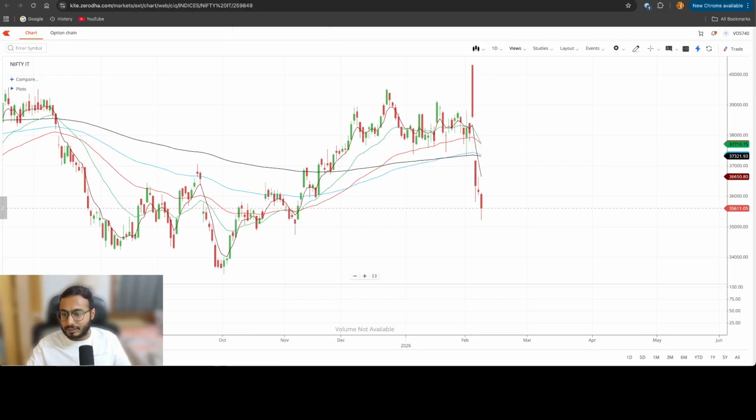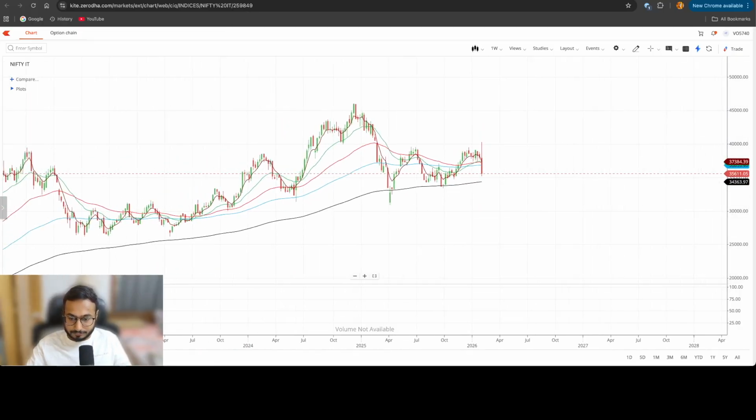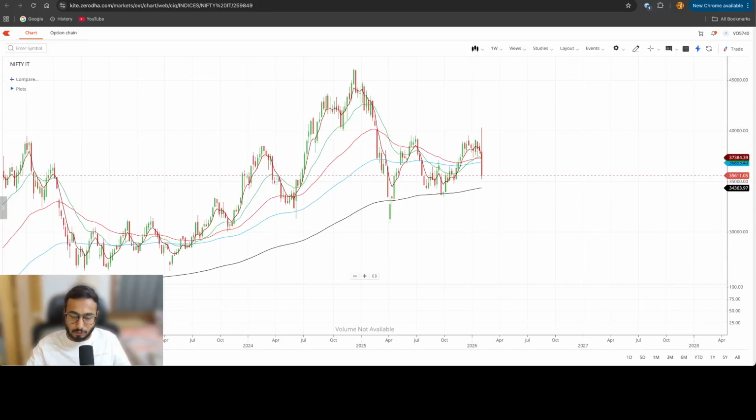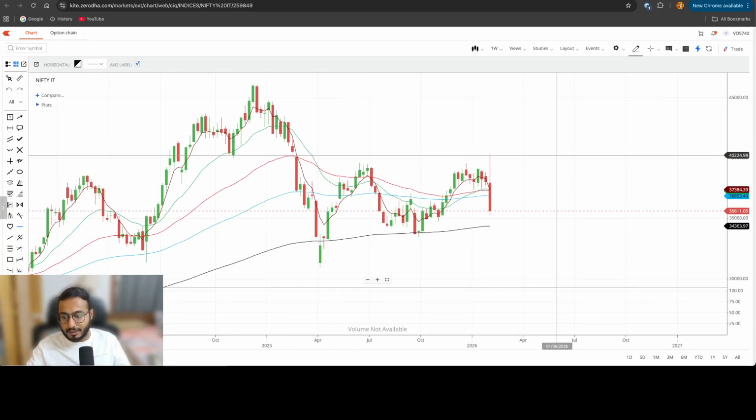Let's go and analyze Nifty IT. All right. So this is something, the Nifty IT, after the news of the Anthropic tool which we discussed, I think, in the last to last daily analysis. The news of Anthropic tools coming to the IT world was taken as very negative by the whole IT industry in India specifically and even globally. So we made a high of 40,000 and we made a low of 35,000.